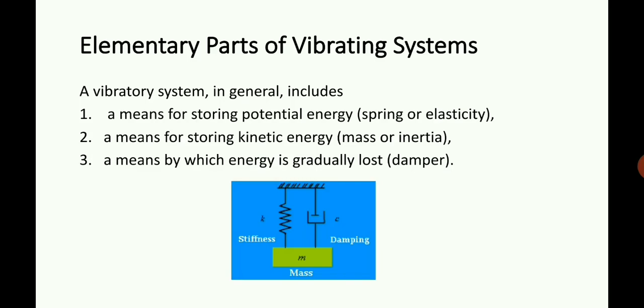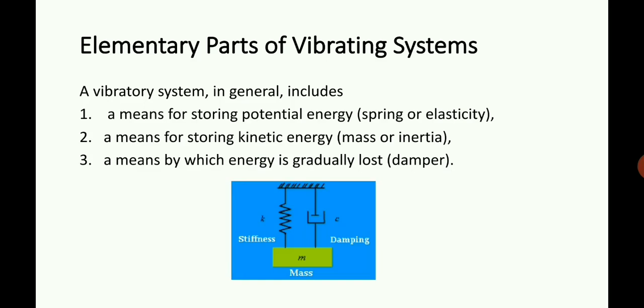Second one is mass. Mass is the entity which stores kinetic energy. It also represents inertia. In a simple pendulum, the bob is the mass, and it stores kinetic energy by virtue of its velocity.